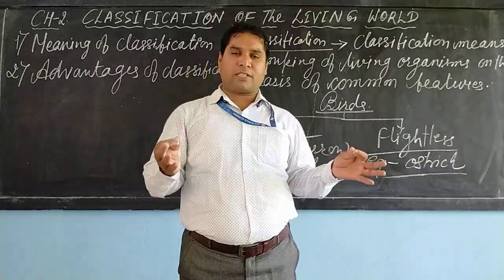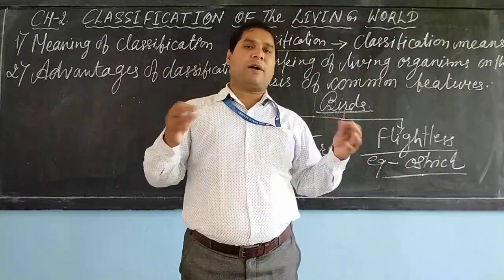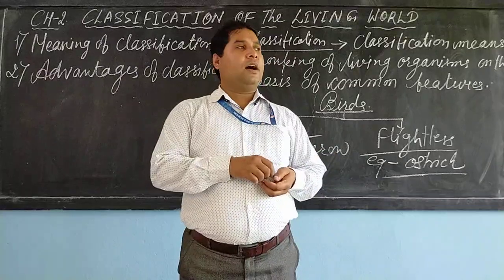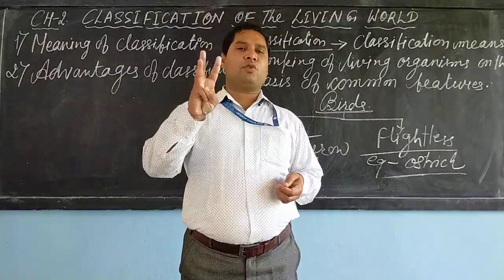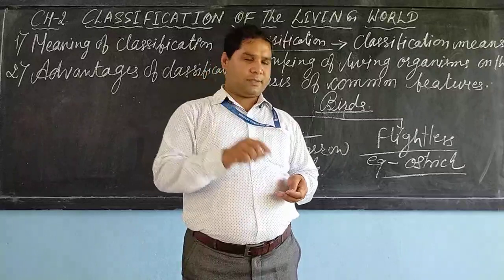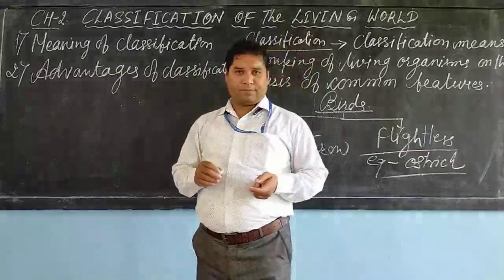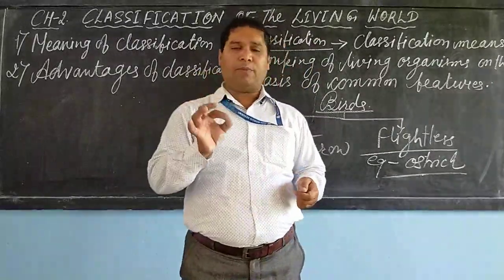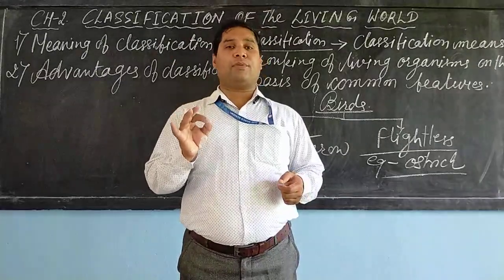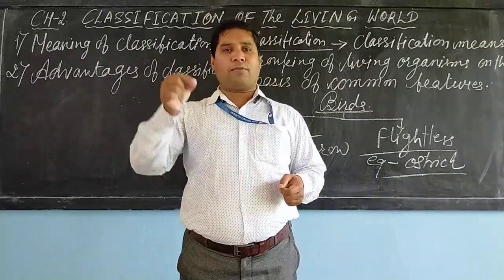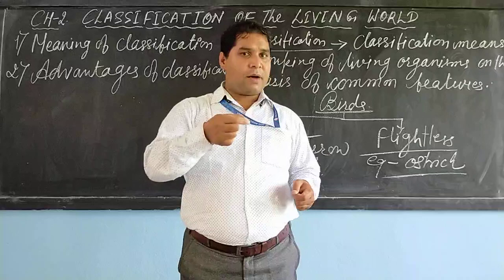Classification gives a lot of advantages. Among them, I am going to explain three. First, classification helps scientists to identify a new type of species that they come across.